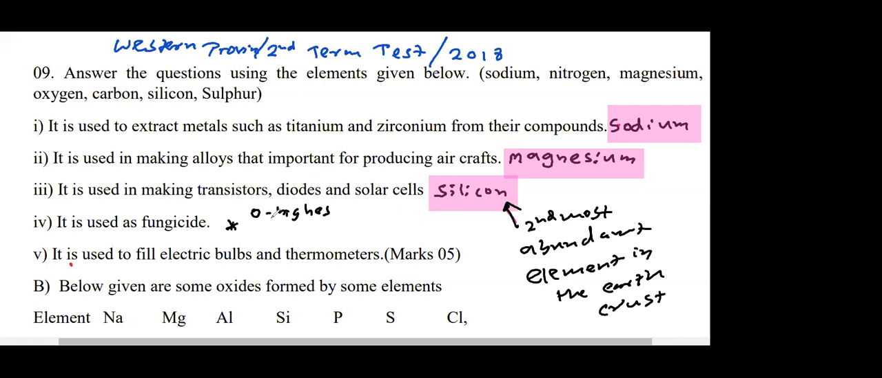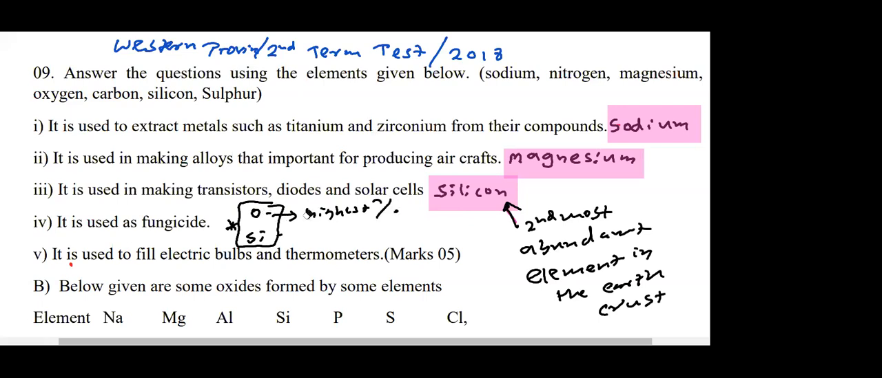Oxygen is the highest in the earth crust, not in the universe. Silicon is the second highest. The other elements you can write as well, but these two at least you should know. Silicon is the second highest percentage in the earth crust, and the highest is oxygen. Why?